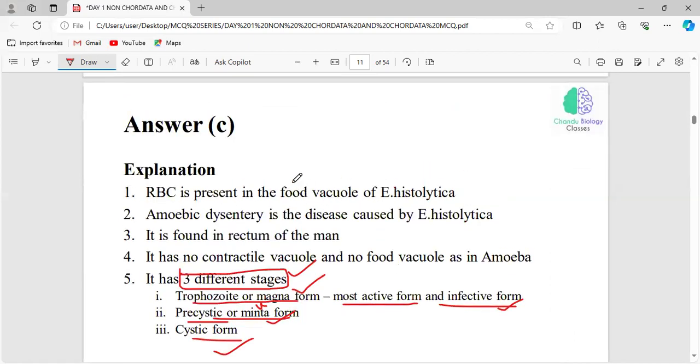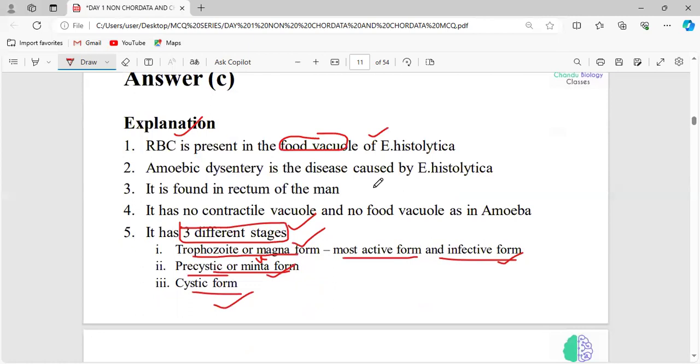Generally in Entamoeba histolytica, in the food vacuole, RBC will be present. The disease caused by Entamoeba histolytica is amoebic dysentery. Generally this protozoan is found in the intestine, or we can say the rectum of man. The rectum is part of the large intestine, and it has no contractile vacuole. Let me ask you a question. What is the function of this contractile vacuole and why is it not present in Entamoeba histolytica?